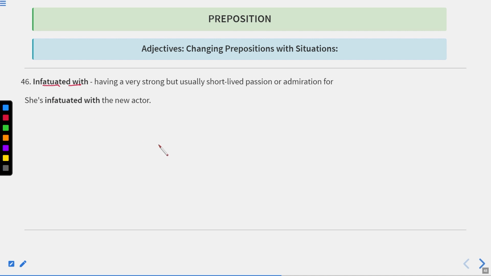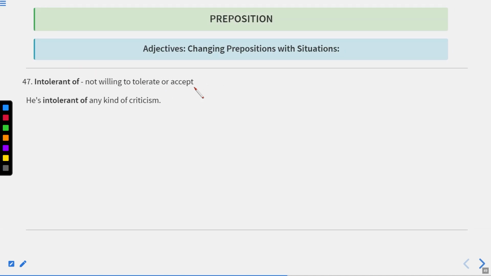Infatuated with. Infatuation is a situation when a person is attracted towards another person, but for a short duration of time. Having a usually short-lived passion for or admiration for. She is infatuated with the new actor. Okay. Now let us move to the next one.